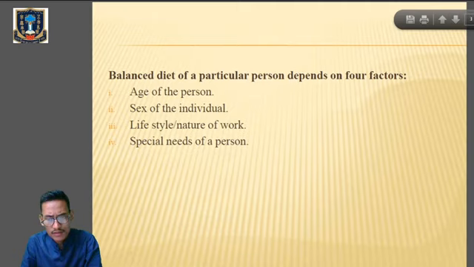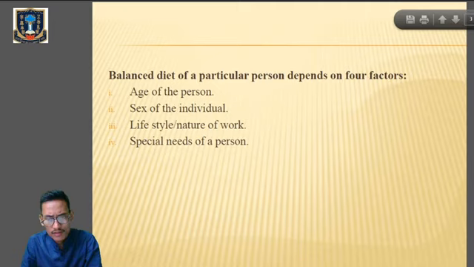Now, a balanced diet is the one which I mentioned just now, which contains all the constituents of food in proper quantity for a particular person. Clear? So one special aspect of a balanced diet is the sufficient number of calories which it will provide. The most important thing is how much calorie we are getting from a food or from a balanced diet.